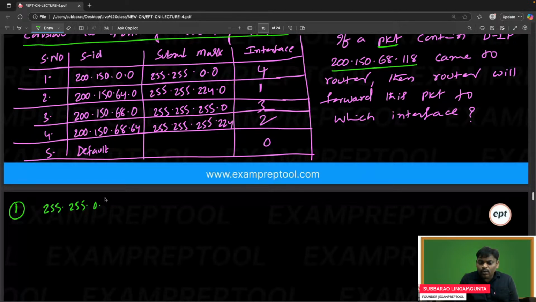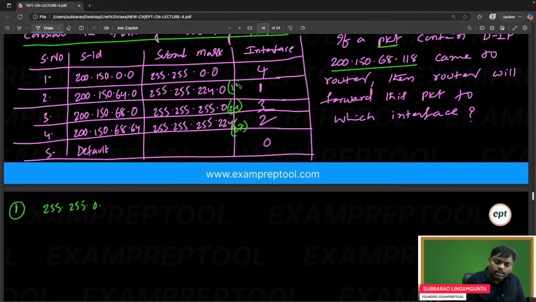One more suggestion to all the people. Instead of doing the AND operation with every row, the best idea is to do it with the subnet mask having more ones. If more than one row matches, we have to take the subnet mask which has more ones. If you observe clearly, this one has 24 ones, this one has 24 plus 3, that is 27 ones, and here 16 plus 3, that is 19.